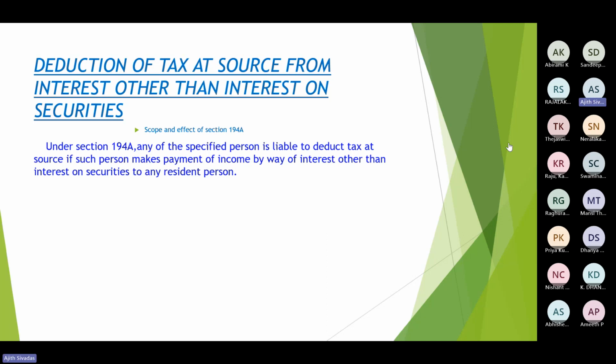The persons in a passive form, I would be telling you, and in an active form, I would be telling you. The point is, who are the persons not required to deduct TDS under section 194A? In that sense, individual or HUF is not required to deduct the TDS under section 194A. This is the deductor's perspective, not the recipient's perspective.